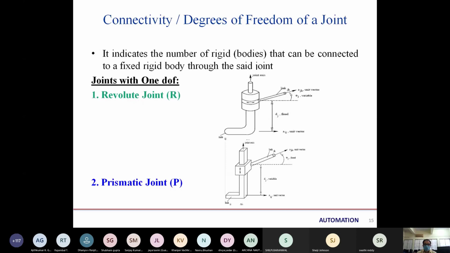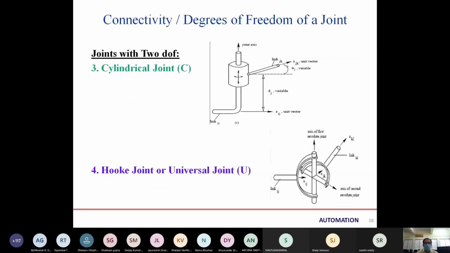No, sir. Okay, sir. Now the joint with 2 degrees of freedom, that is cylindrical, in which we have one linear movement, that is up and down, and rotating. 2 independent movements. The hook joint also gives 2 different types of movement.